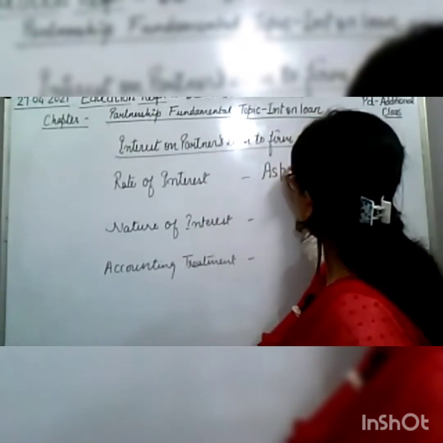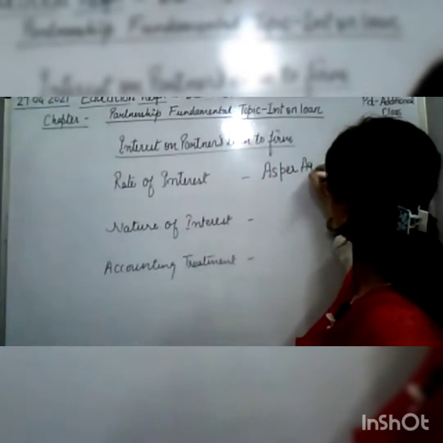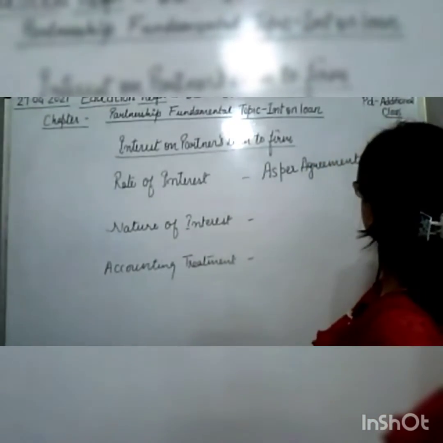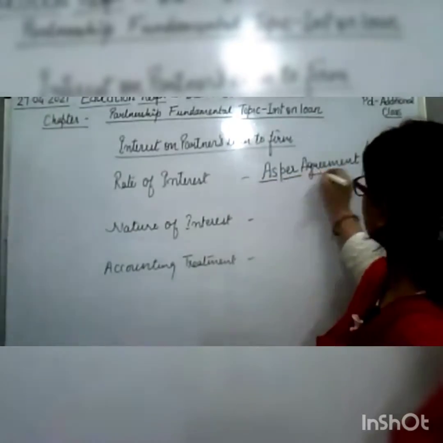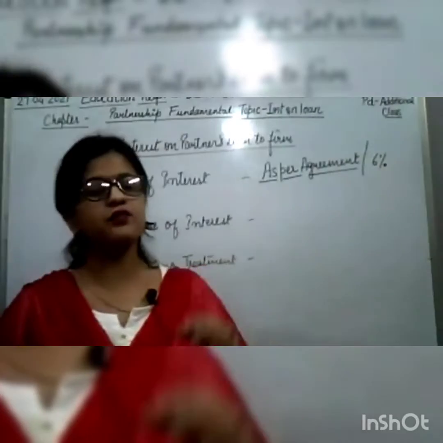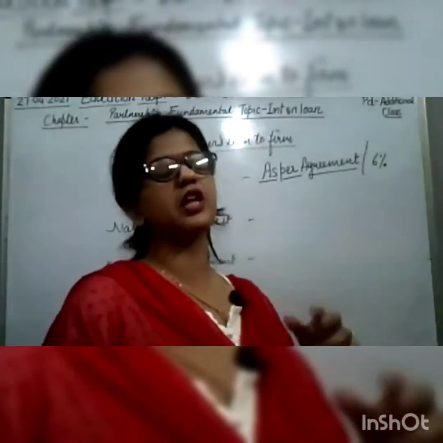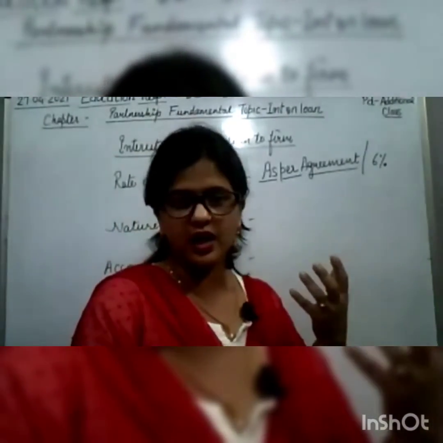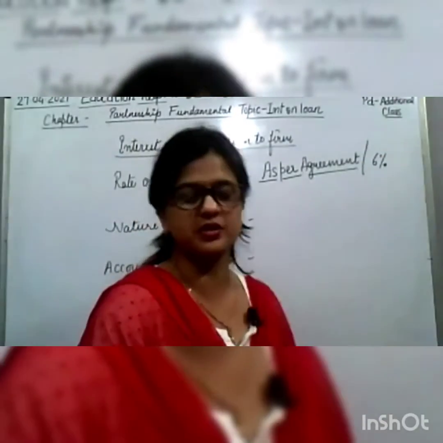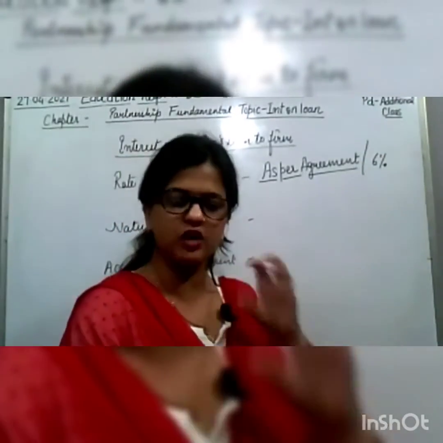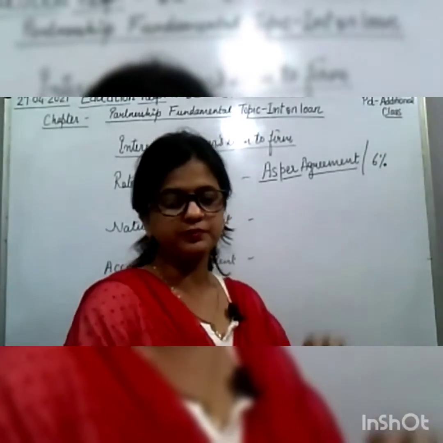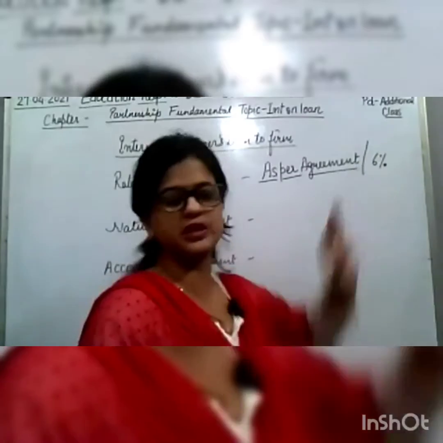If an agreement is there, then as per agreement the rate of interest will be charged. And if the rate of interest is not given or any agreement is missing, then the rate of interest is 6%. This is a standard rate. So on loan, 6% will be charged.